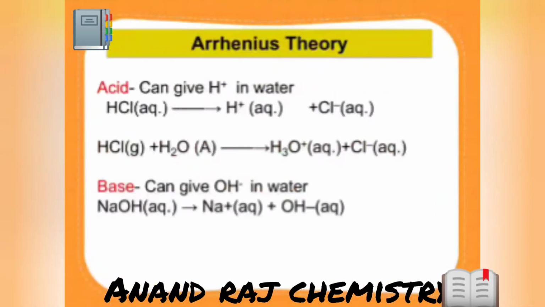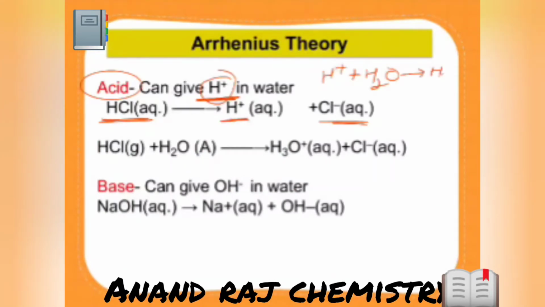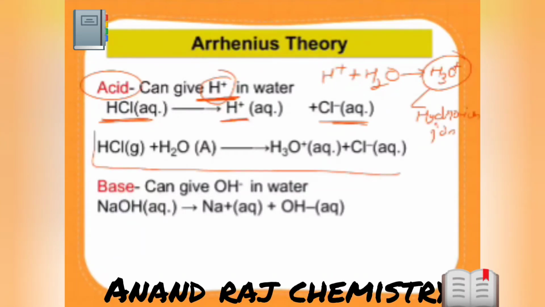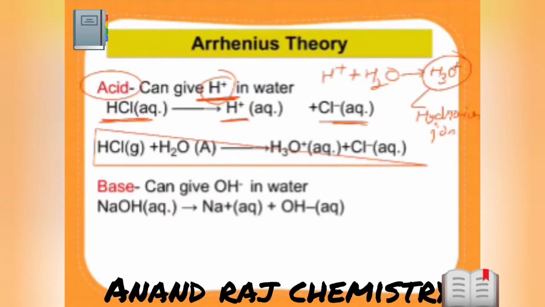Arrhenius was the first scientist who gave a general definition for acids and bases. According to him, an acid can give H+ to form hydronium ion. So H3O+ is known as hydronium ion. Or sometimes we can write this equation also: HCl with water, liquid, forms hydronium ion plus chloride ion.